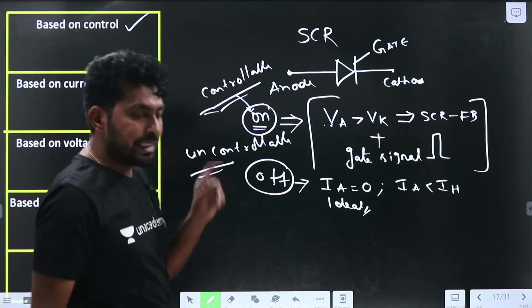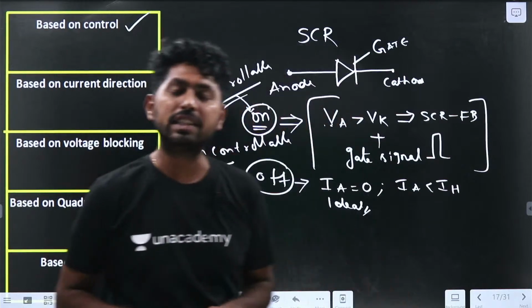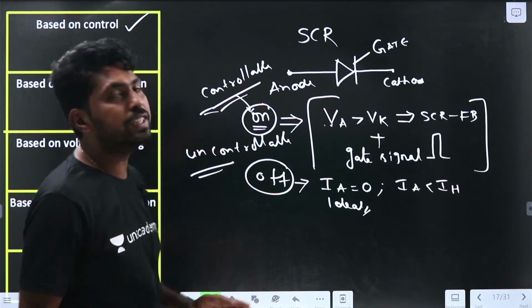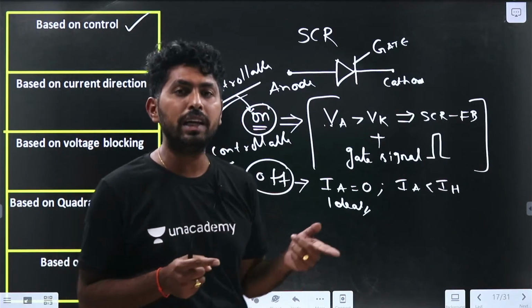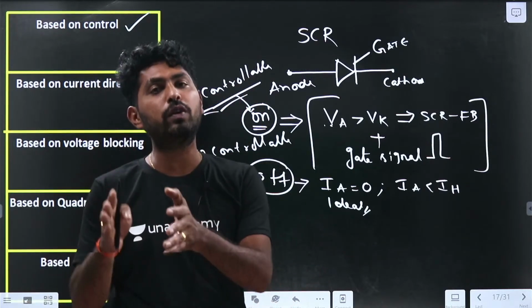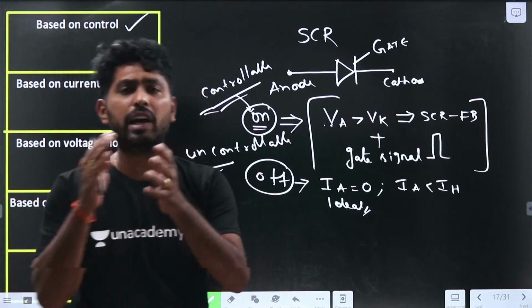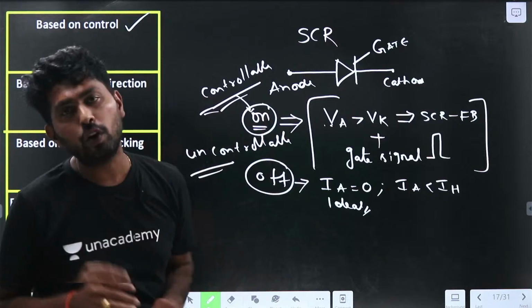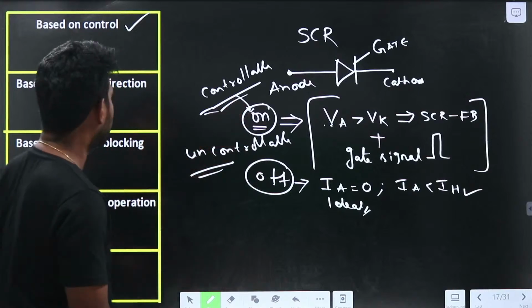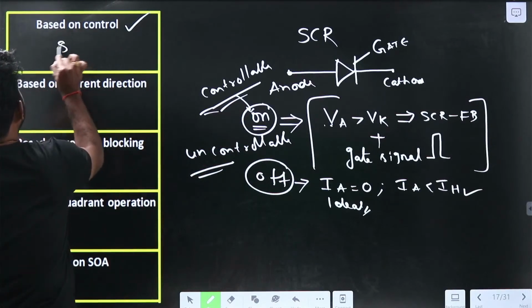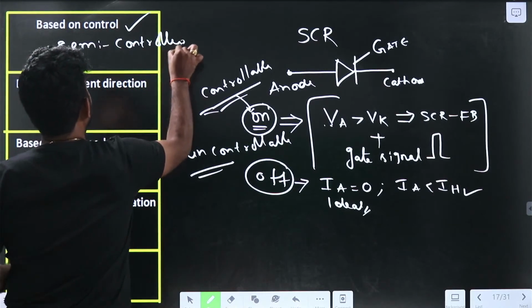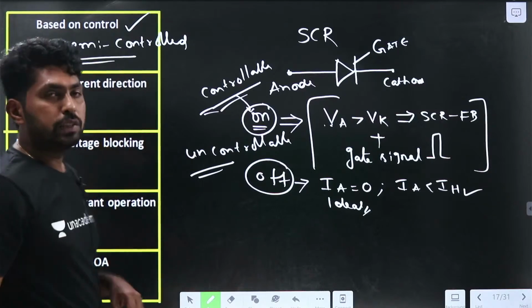So now, SCR is a semi-controlled device. Why? Because the turn on instant can be controlled, but the turn off instant cannot be controlled. The turn on can be triggered by the gate signal. The turn off happens by making the anode current 0 or reducing the anode current below the holding current. If this condition is satisfied only, the device will be in the off state. So it is a semi-controlled device. Up to here we are clear.